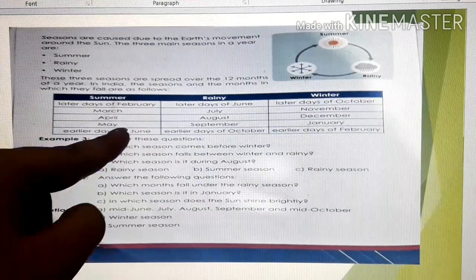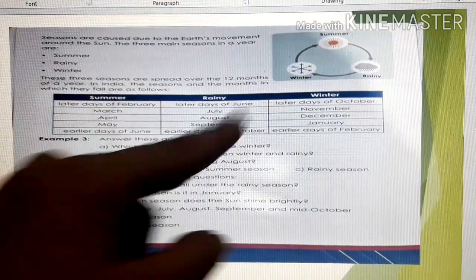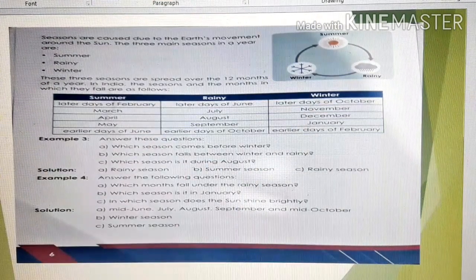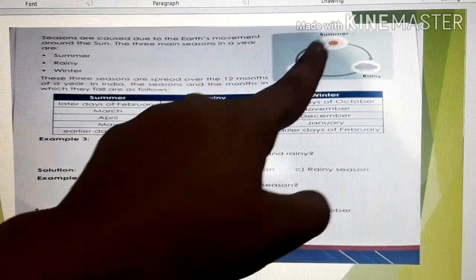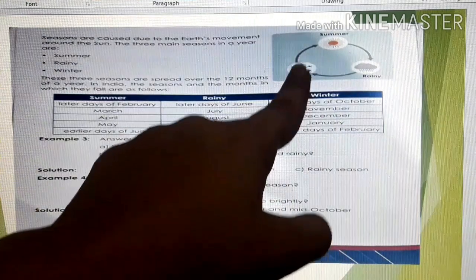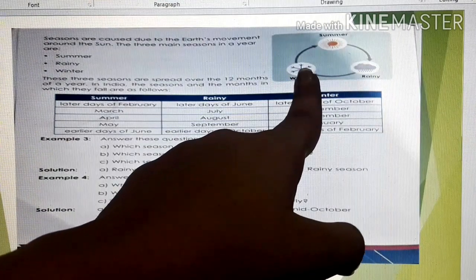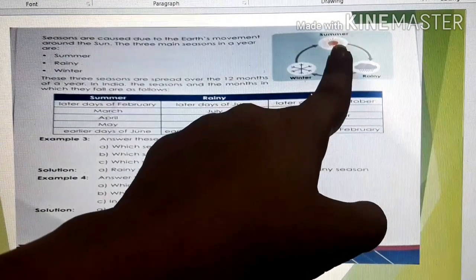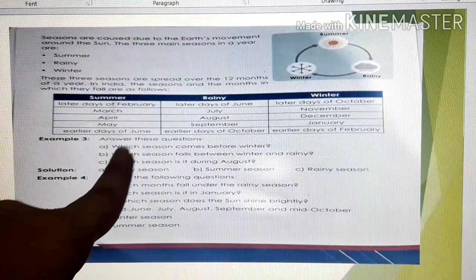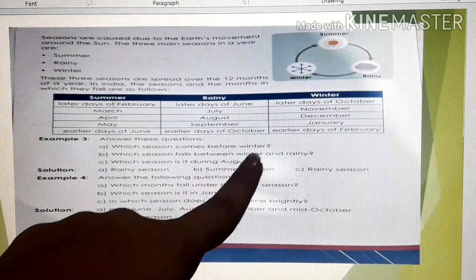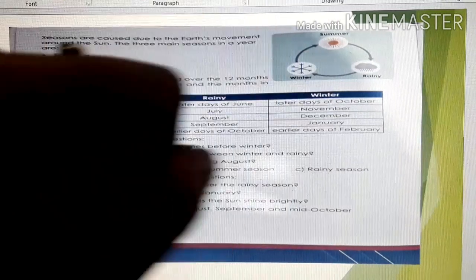Okay. So here are some examples which you can see. Example 3. Answer these questions. Which season comes before winter? Before winter, children, which season comes? Rainy season. This is a sequence, children. You can see this cycle. First it starts from summer, then rainy, then winter. Clear? So before winter comes rainy season. So, the answer is rainy season.